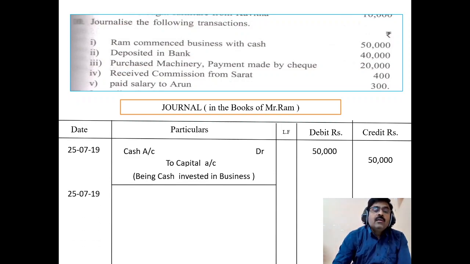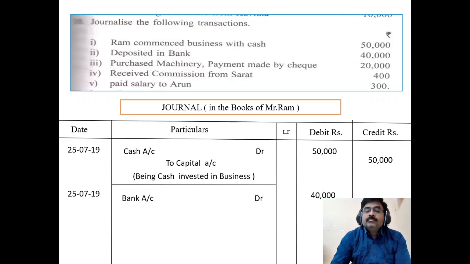For that, here on 25th, the date is the same. Okay, no problem. First, the bank is the receiver, so debit the bank account with 40,000 in the debit column.